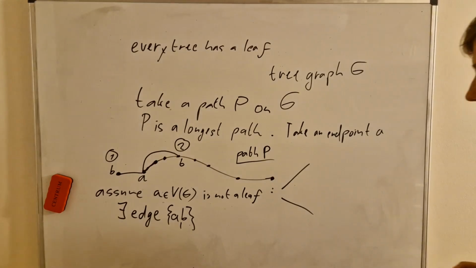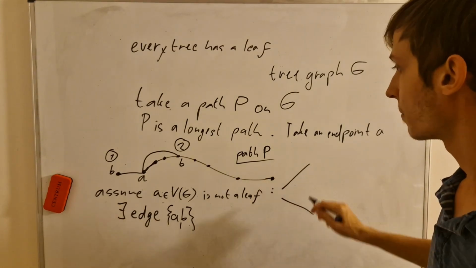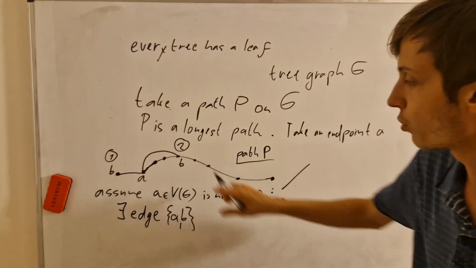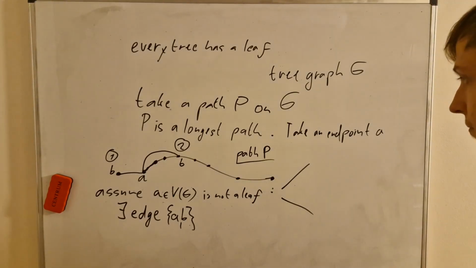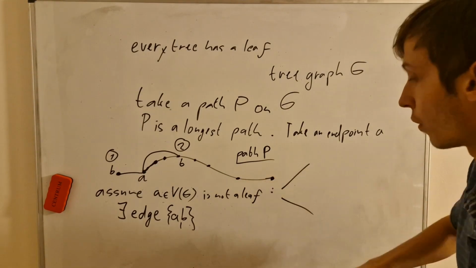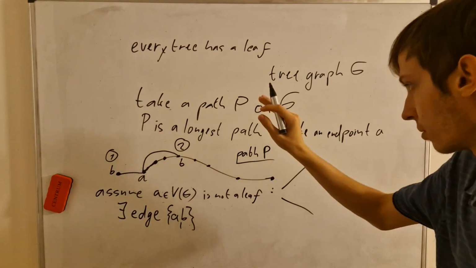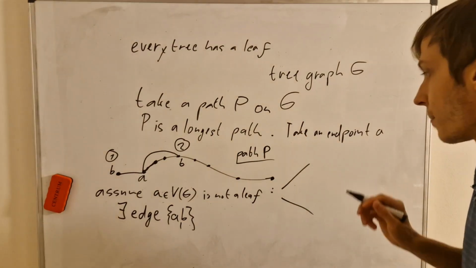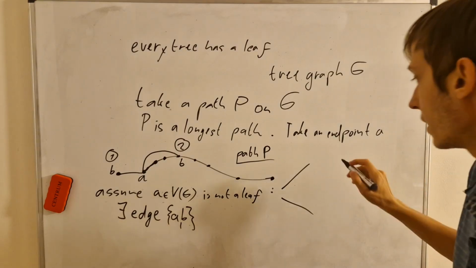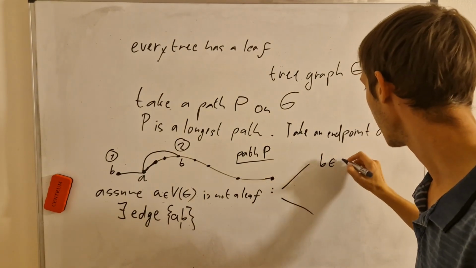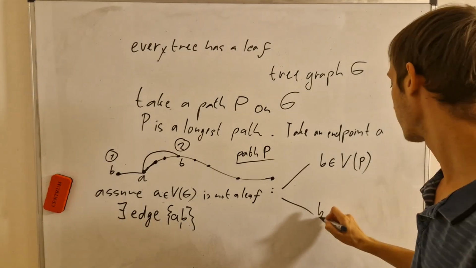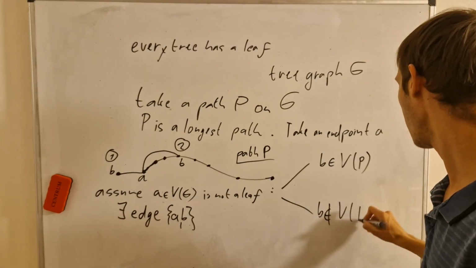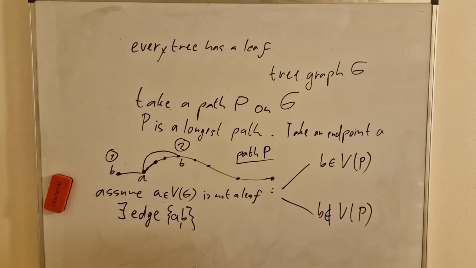And the first option is that this vertex B, thanks to which we have that other extra edge possibility, is either in the vertex set of the path, it's on the path, or it's not on the path. And now we prove that both of these options are not possible.